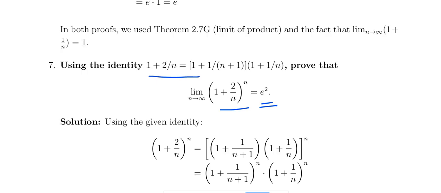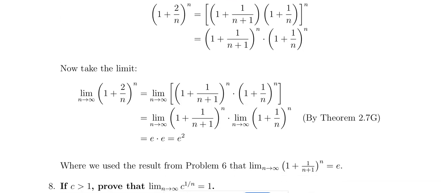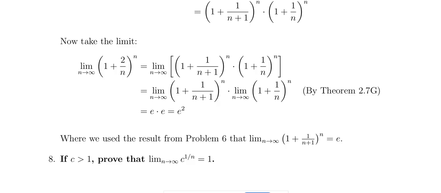So this is the identity, that is 1 plus 2 by n whole power n is 1 plus 1 by n plus 1, into 1 plus 1 by n whole power n. We know the value of each, whole power n, so both are e into e, that is called e square. So now we have to remember the formula: the limit n tends to infinity of 1 plus 2 by n whole power n is e square. If 3 by n comes here, then that is called e cube, like that. So limit n tends to infinity of 1 plus 1 by n plus 1 whole power n equals e.